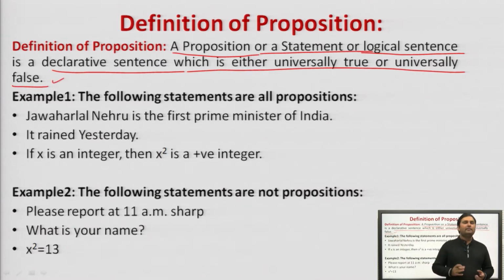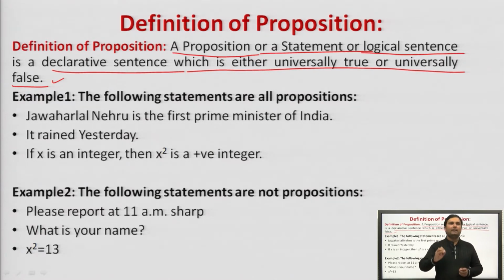A sentence which is universally true or universally false is called a statement, proposition or logical sentence. Agreed? So, the basic definition is that a proposition is a declarative sentence which is either positive or negative, or we can say either true or false universally.